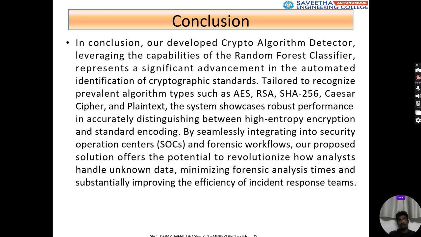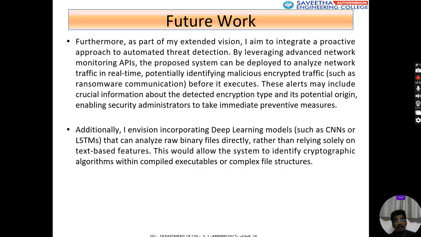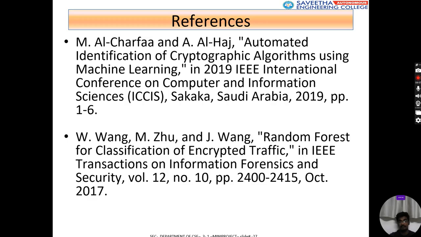So our algorithm mainly classifies the word input given by the user into different cryptographic algorithm types. Future work: we can use this in more advanced automated systems by directly getting the input from the network and detecting it. We can also, with the development of quantum computers, use this model to identify the word which has been encrypted.